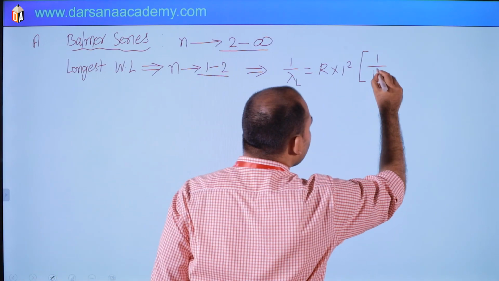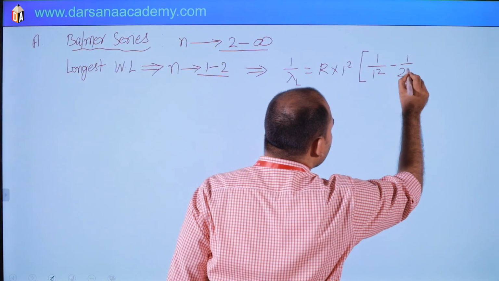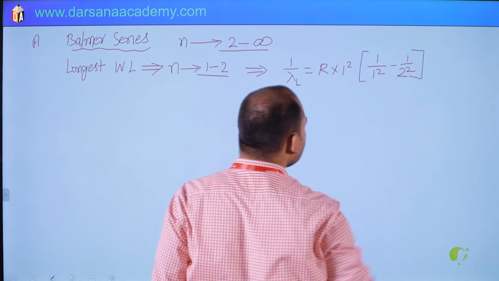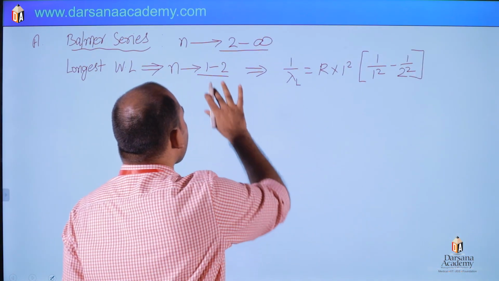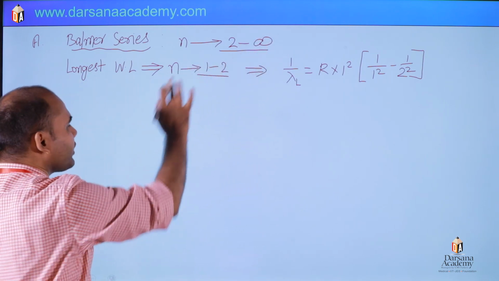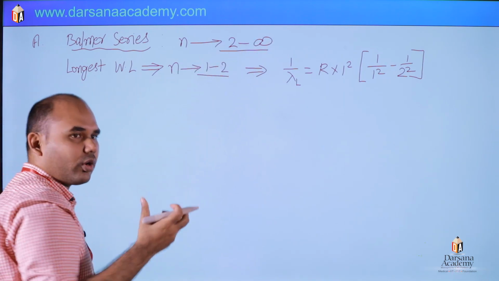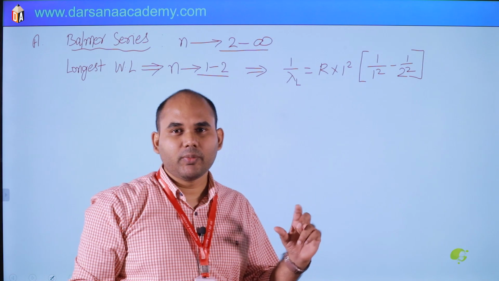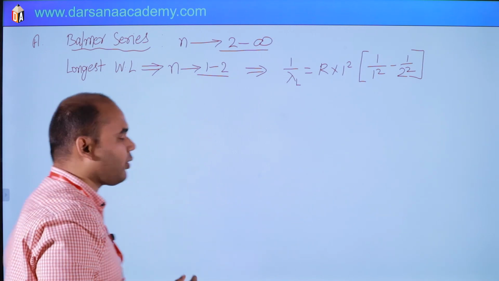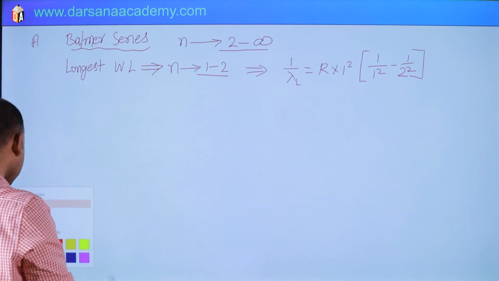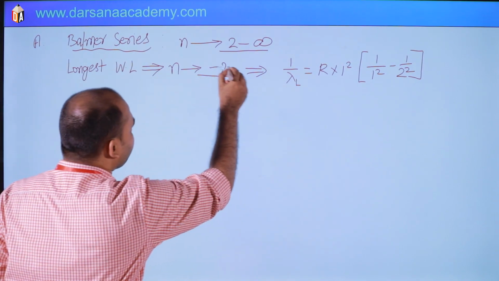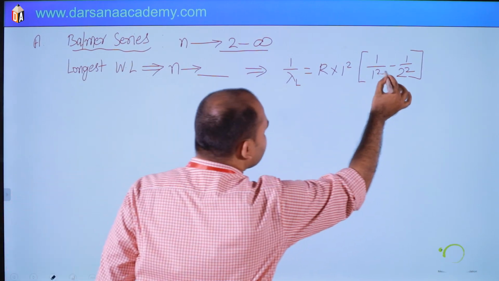Sorry, I made a mistake here. It is 2 to 3, so energy will be minimum corresponding to the 2 to 3 transition.